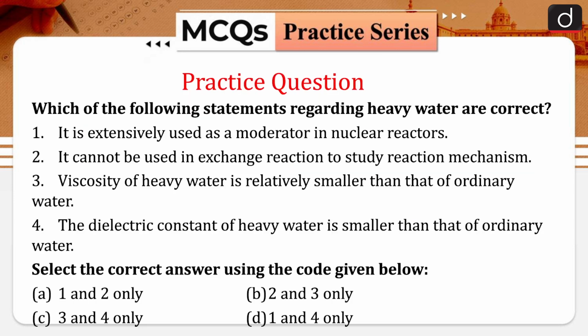Coming to the practice question. Which of the following statements regarding heavy water are correct? The first one: it is extensively used as a moderator in nuclear reactors. The second one: it cannot be used in exchange reactions to study reaction mechanisms. The third one: viscosity of heavy water is relatively smaller than that of ordinary water. And the fourth one: the dielectric constant of heavy water is smaller than that of ordinary water. Select the correct answer using the code given below: 1 and 2 only, 2 and 3 only, 3 and 4 only, 1 and 4 only.